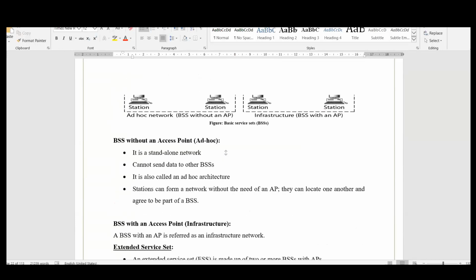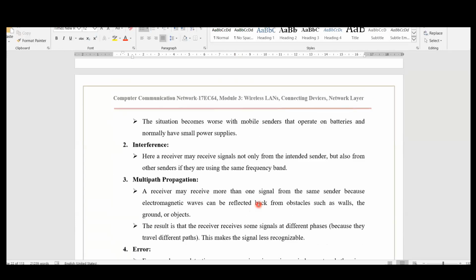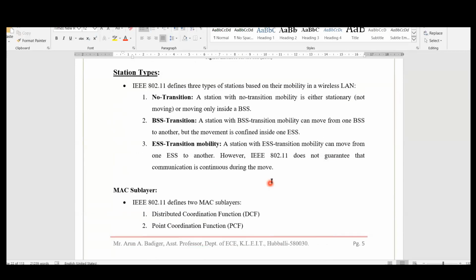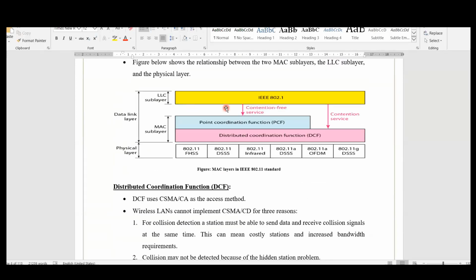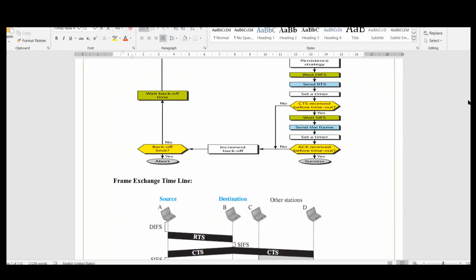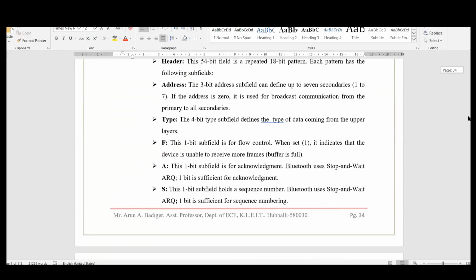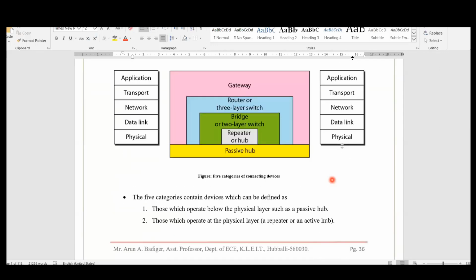When I come to this first diagram, this diagram I had shown you previously, you can see the physical layer. It can use any of these techniques: 802.11 FHSS, DSSS, infrared, DSSS higher data rate, OFDM. There are many methods. Each standard changes, with improvements in each standard. We are discussing this presently. The MAC layer I will cover later. We'll come back to the same slide.